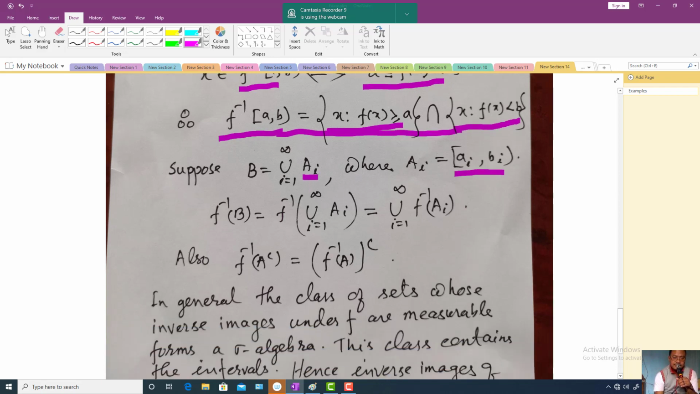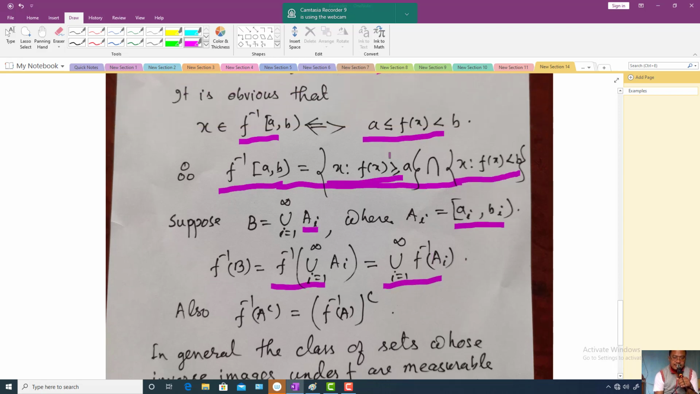From elementary set theory, f inverse of B is equal to f inverse of the union of A_i, and this is equal to the union of f inverse of A_i. This equality is there from elementary set theory. So what happened here? Let us see. This is a Borel set. This is a simple generator. Okay, this is a generator of a Borel set.